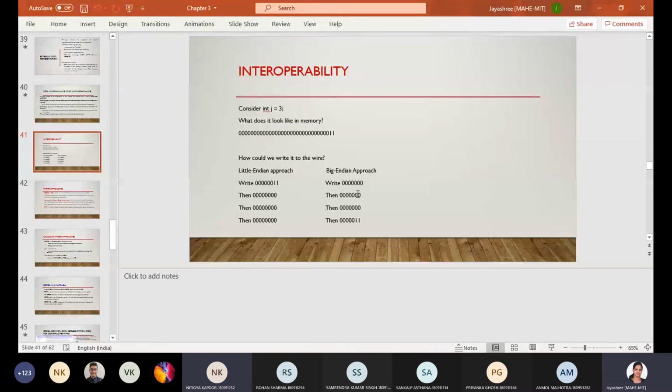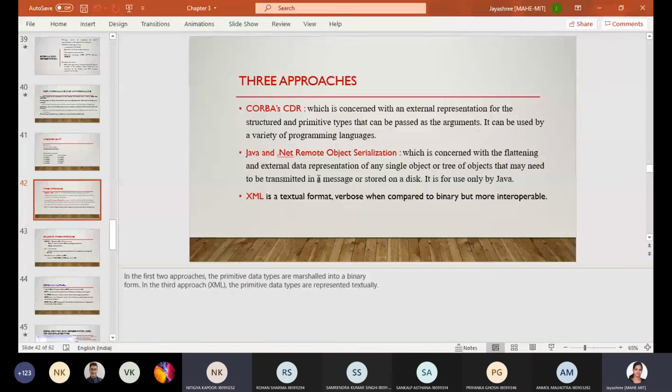Yes, sir. This example has been discussed. There are three ways you can do it. It's been done actually. So what are these? XML is like a textual format, and then there are other ways of transporting the data. For example, JSON is there, and the CDR representation is there.